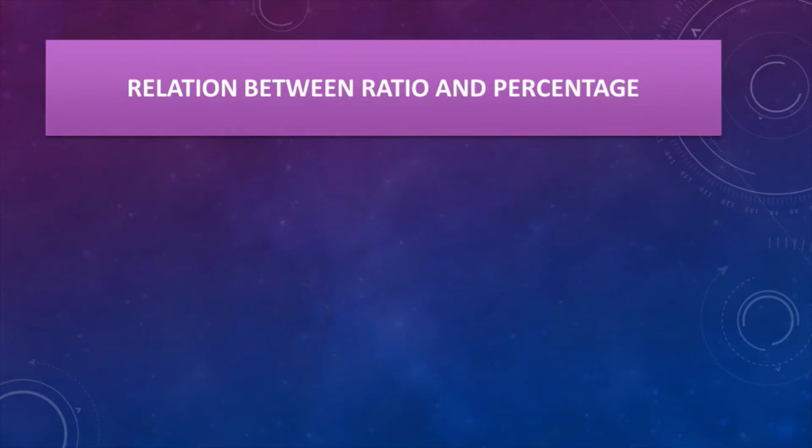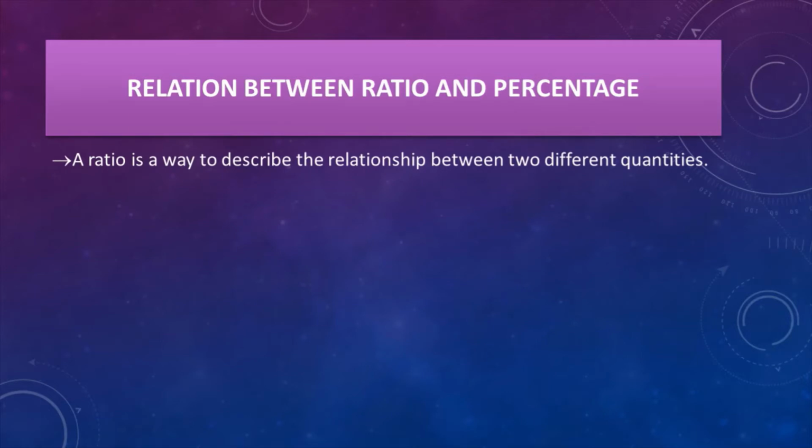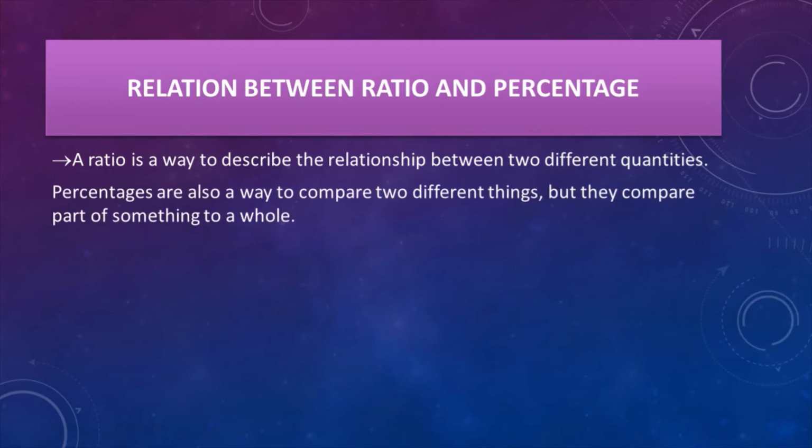So at first, the relation between ratio and percentage. A ratio is a way to describe the relationship between two different quantities. Percentages are also a way to compare two different things, but they compare part of something to a whole. So these are the two differences. Percentage and ratio are both fractions.